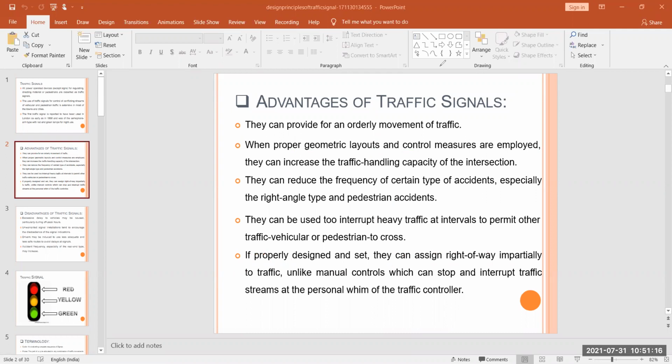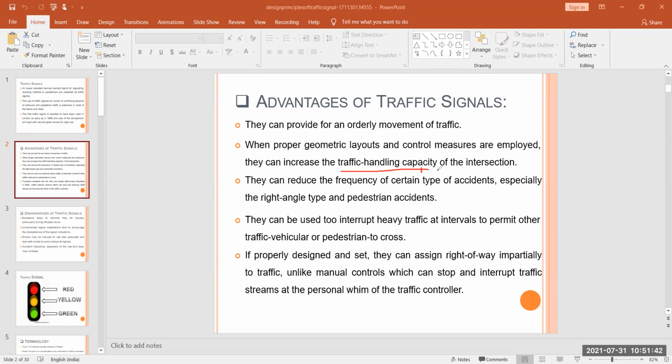Next, when proper geometric layouts and control measures are employed, they can increase the traffic handling capacity of the intersection. So here it is already clear that they increase the traffic handling capacity.